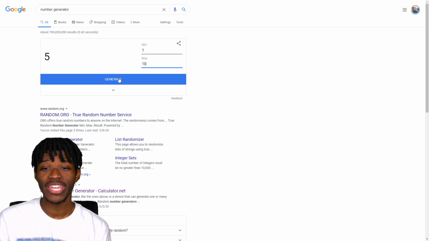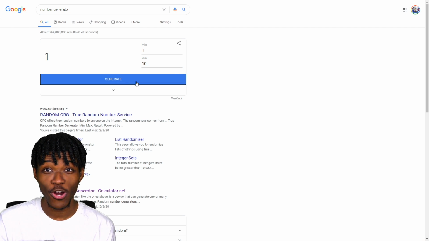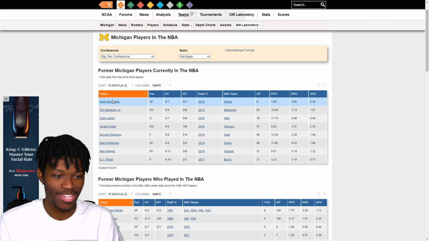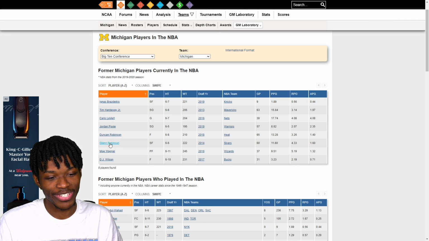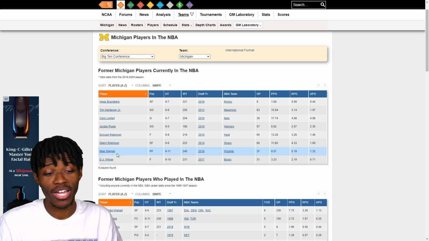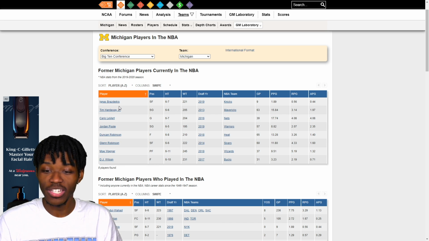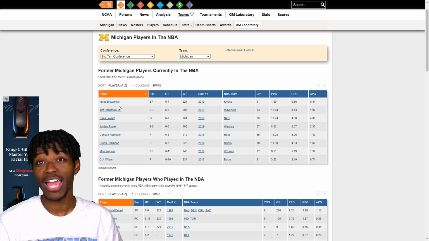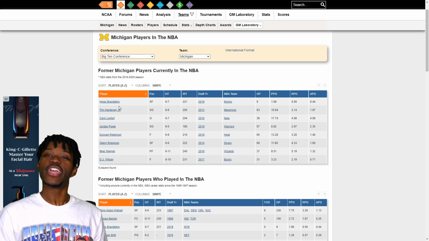So out of our 10, we're going to get the number 1, the first player on the list, who in this case is Ignas Brazdeikis. Again, I could have got literally anybody else, but instead, we literally got the worst player imaginable. He was the worst option here. Let's be honest with each other. He was the worst option here, and we ended up with him.